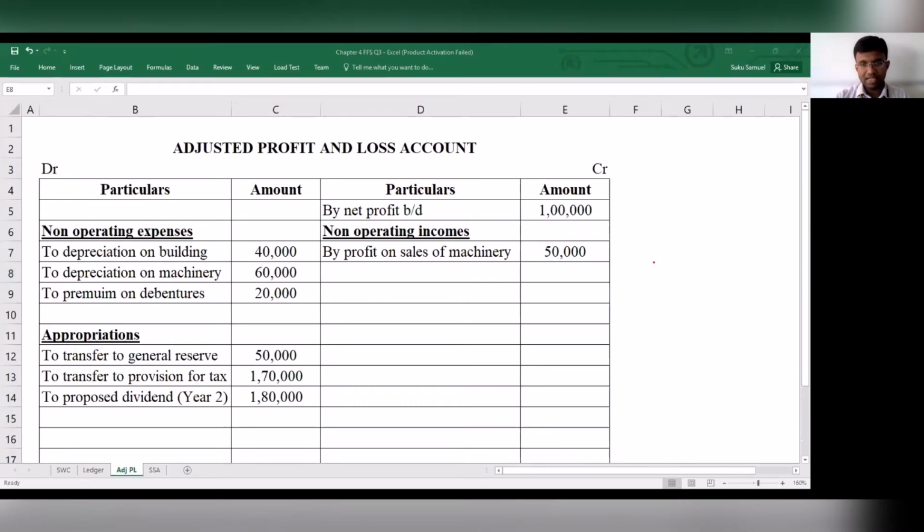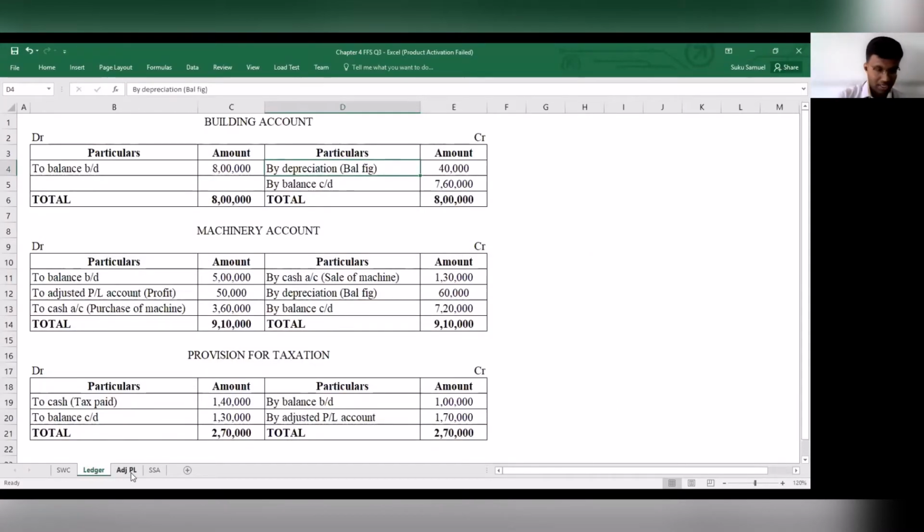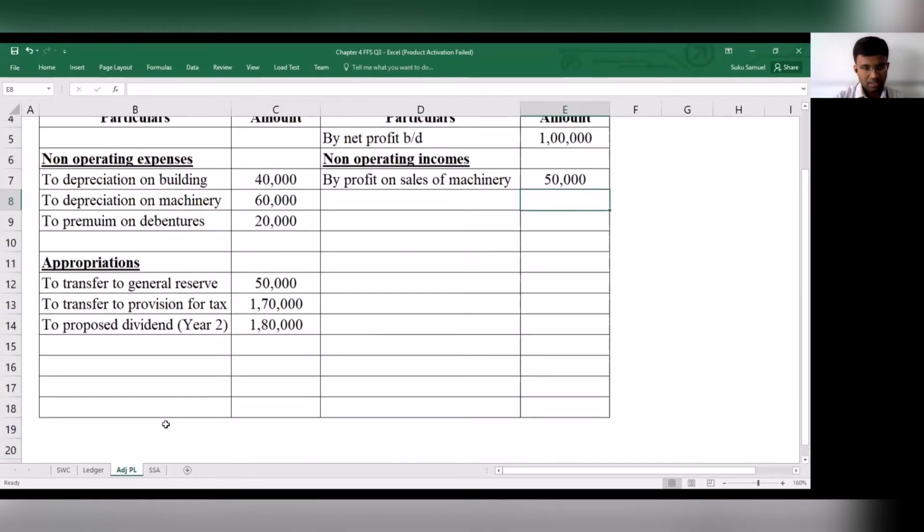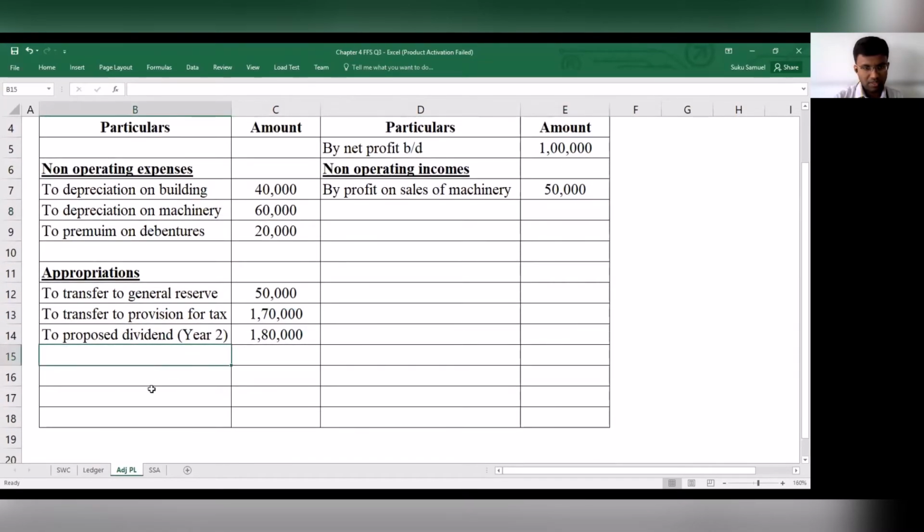So let's just quickly see if there are any more items that we have to take in. Let us see if there are any more items that we have to consider. So that's pretty much it. And so now we have to consider the closing balance. So how much is the closing balance? Closing balance is to net profit carried down, and this one works out to be 1,50,000. Let us consider the total.